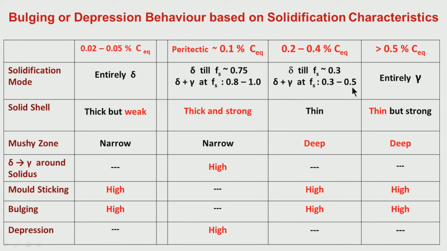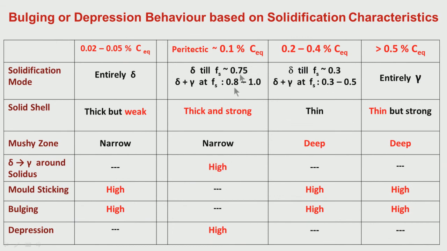That means it is taking place above that brittle temperature region, which is 90% solid fraction to 100% solid fraction. It is taking place above that. So delta to gamma around solidus is not there, it is taking place above that.